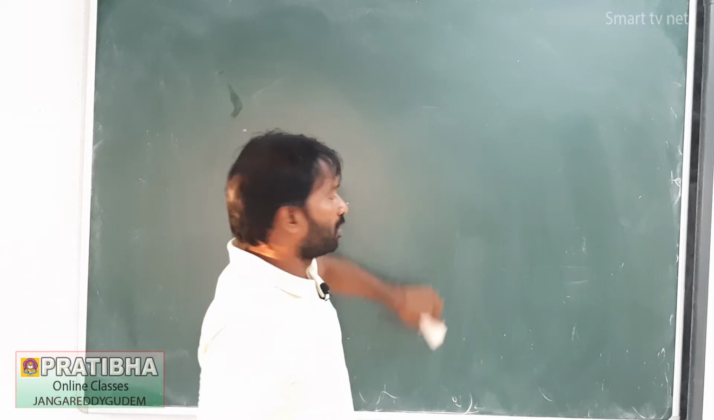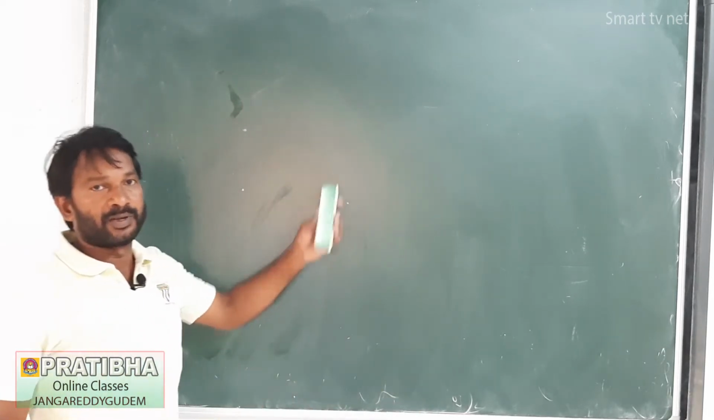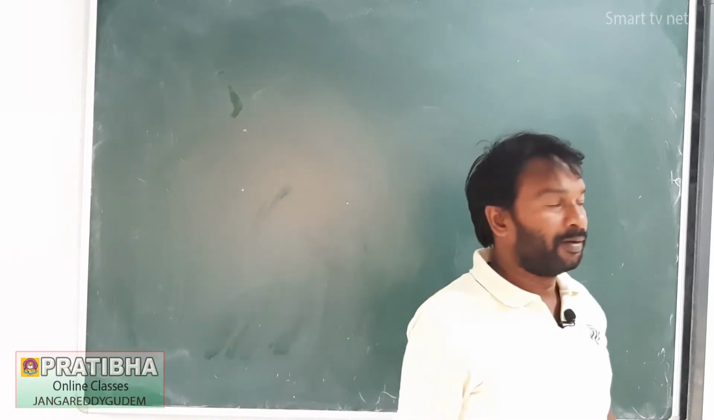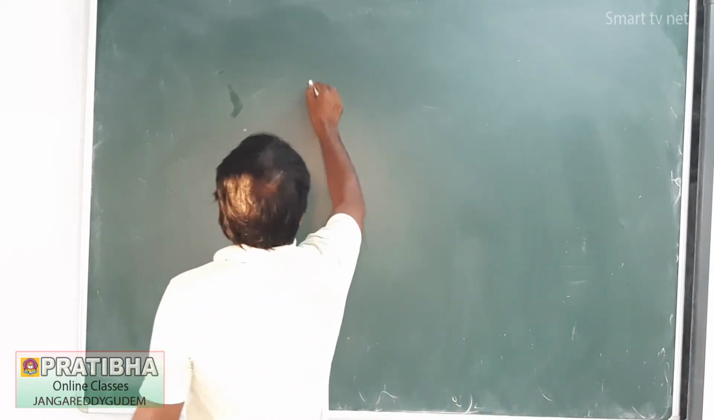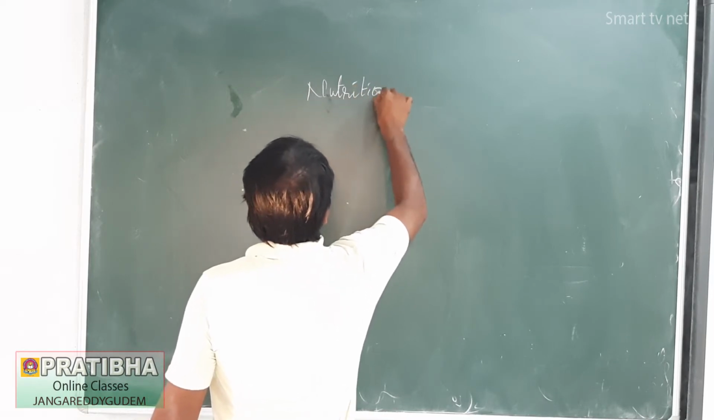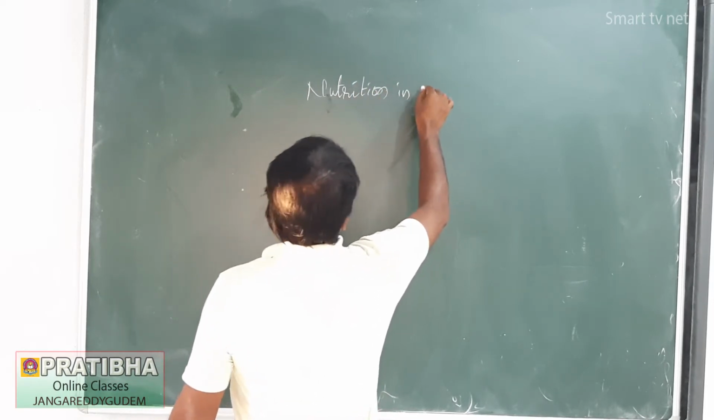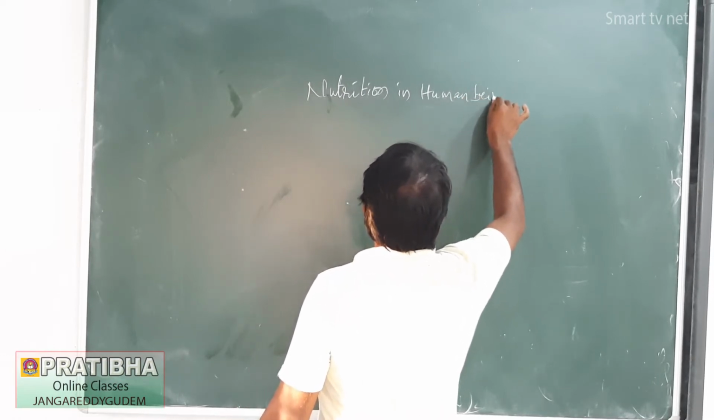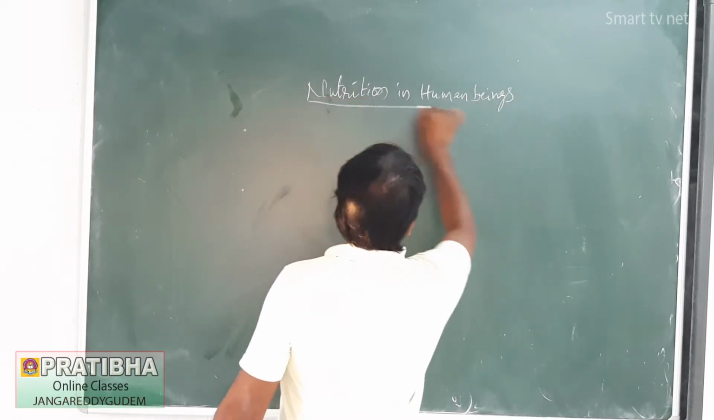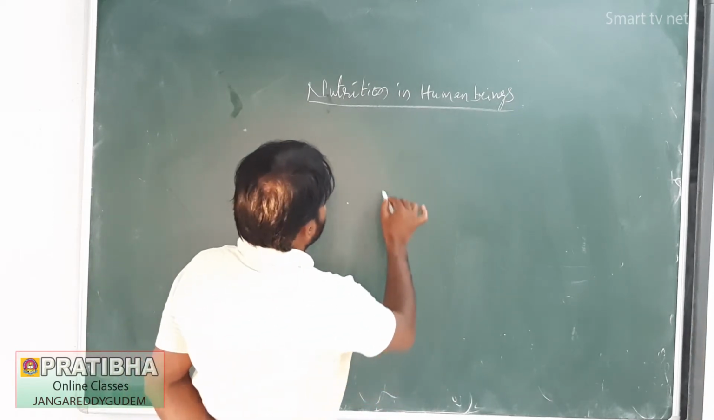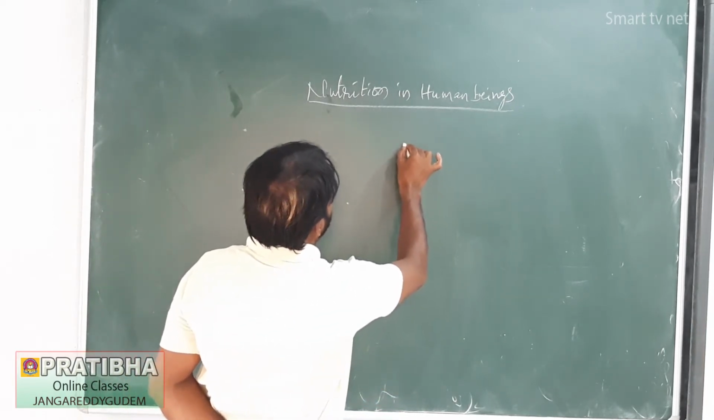So, parasitic plants, for example Cuscuta. Next, nutrition in human beings. Let us discuss nutrition in human beings. Let us draw the diagram.